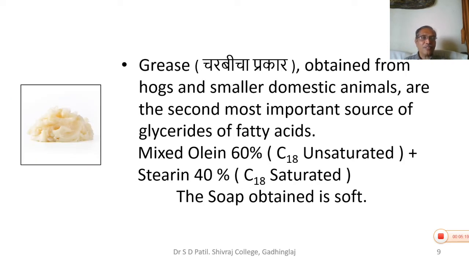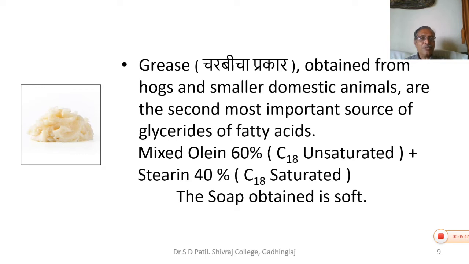Second kind of fatty material is grease, which is obtained from hogs and smaller domestic animals. These are the second important source of glycerides of fatty acids. This is again a mixed compound, and it contains olein 60% and stearin 40%. Just the reverse of the earlier one.